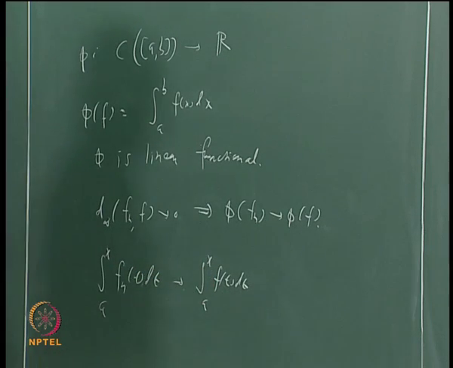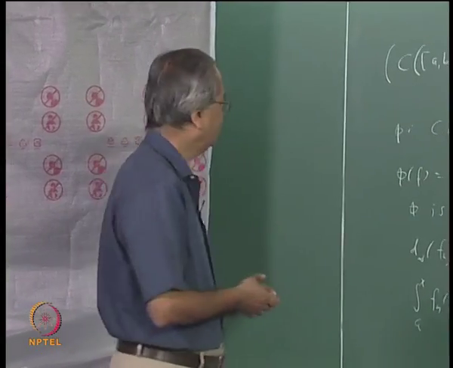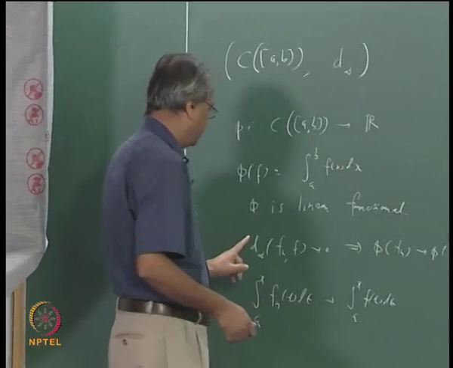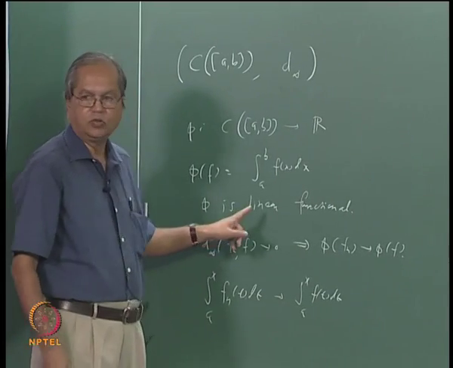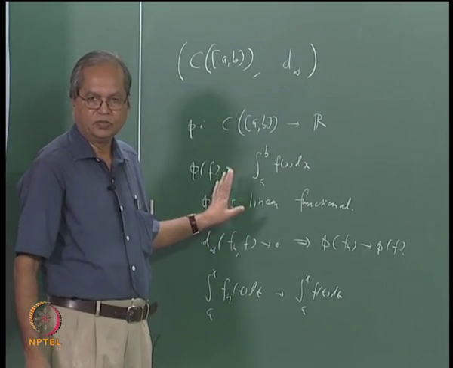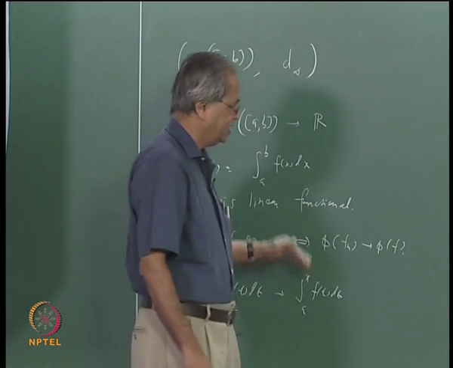So there is nothing very particular about these numbers a and b. In other words, if you take any subinterval of [a,b], then the integral of fn over that subinterval will converge to the integral of f over that same subinterval. That is about integration.